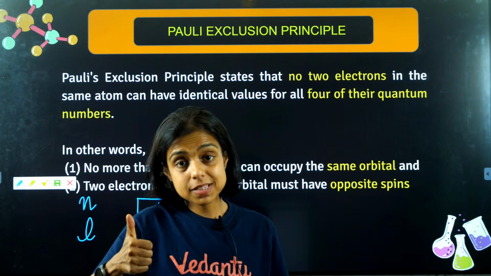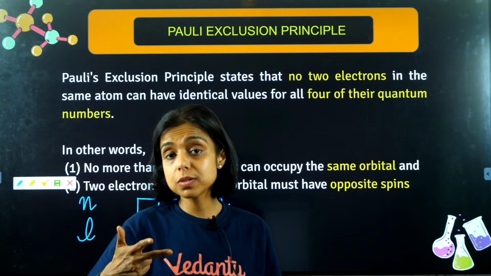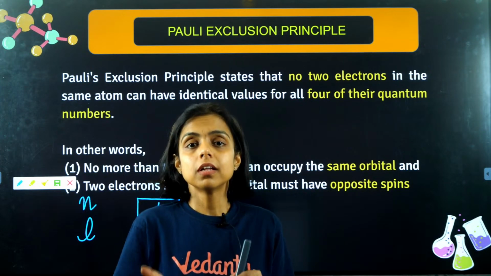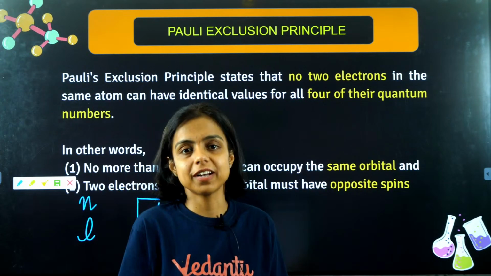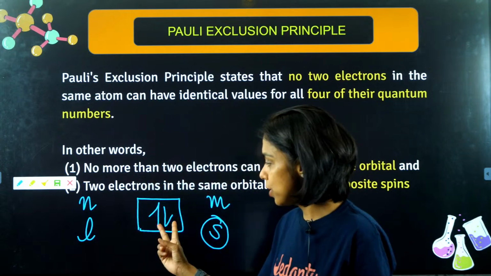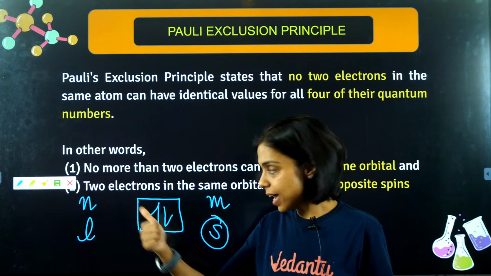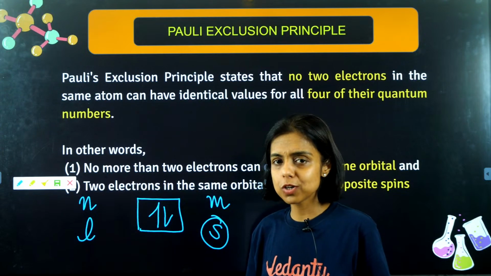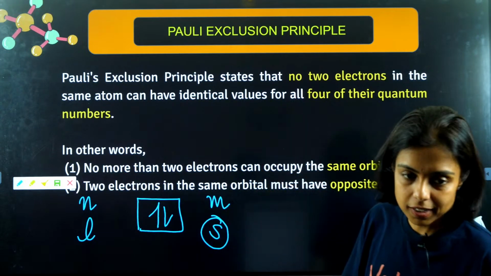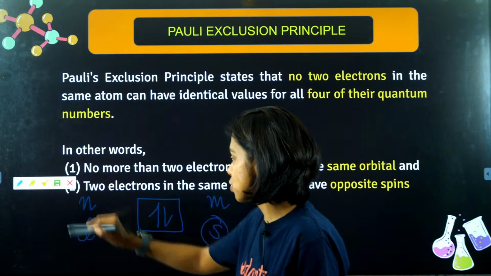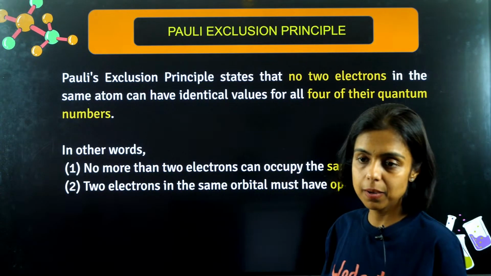So city can be same, locality can be same, house number can be same, but the face and the name cannot be same. So there has to be some distinction factor between the two, right? So no two electrons in an atom can have same values for all the 4 quantum numbers. N, L, M can be same for 2 electrons but not the S. Got it, guys? So this is the Pauli's exclusion principle.